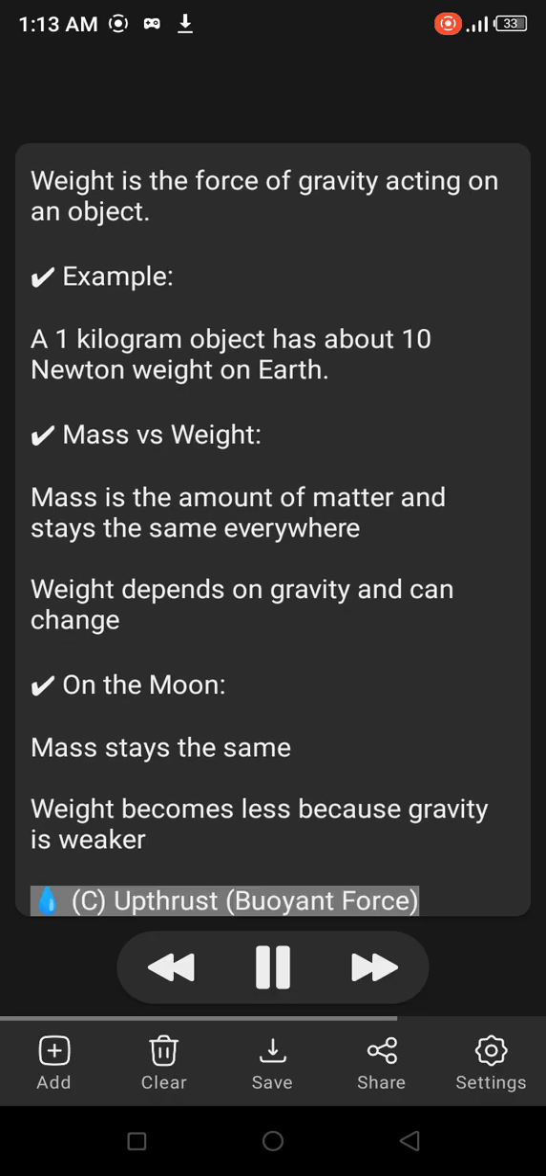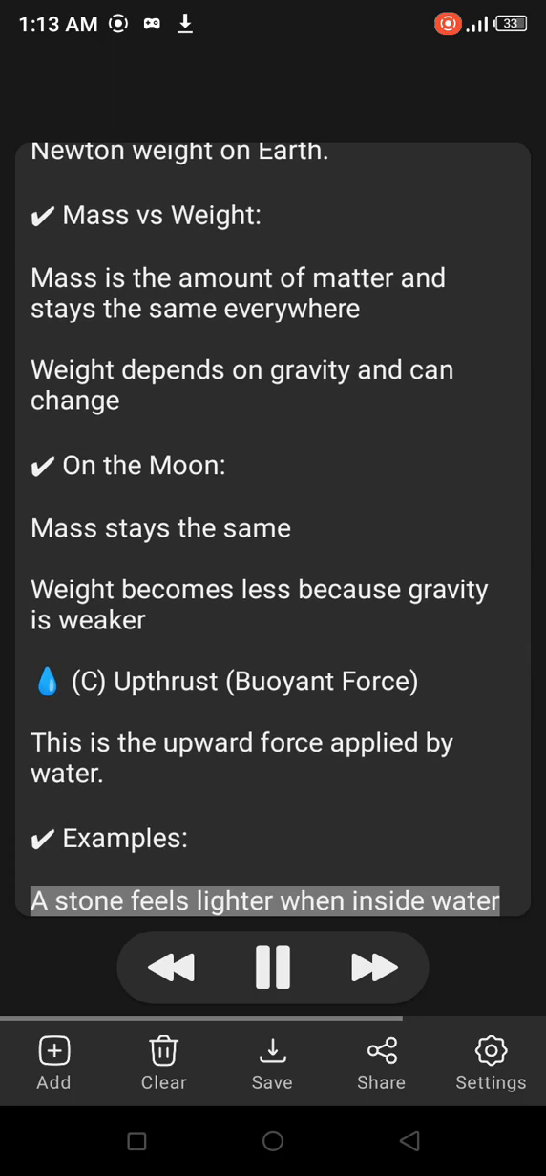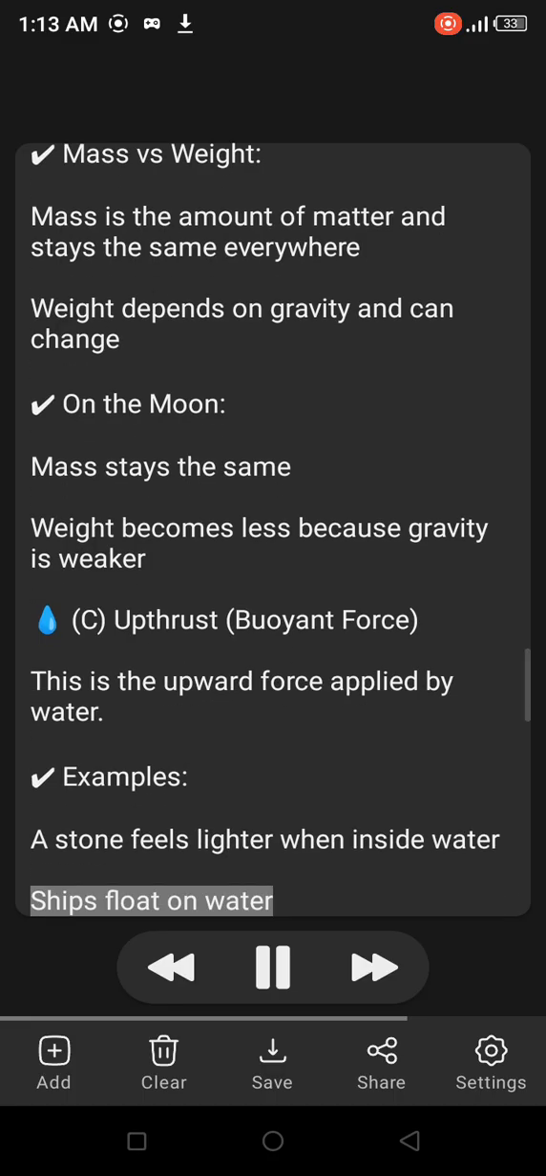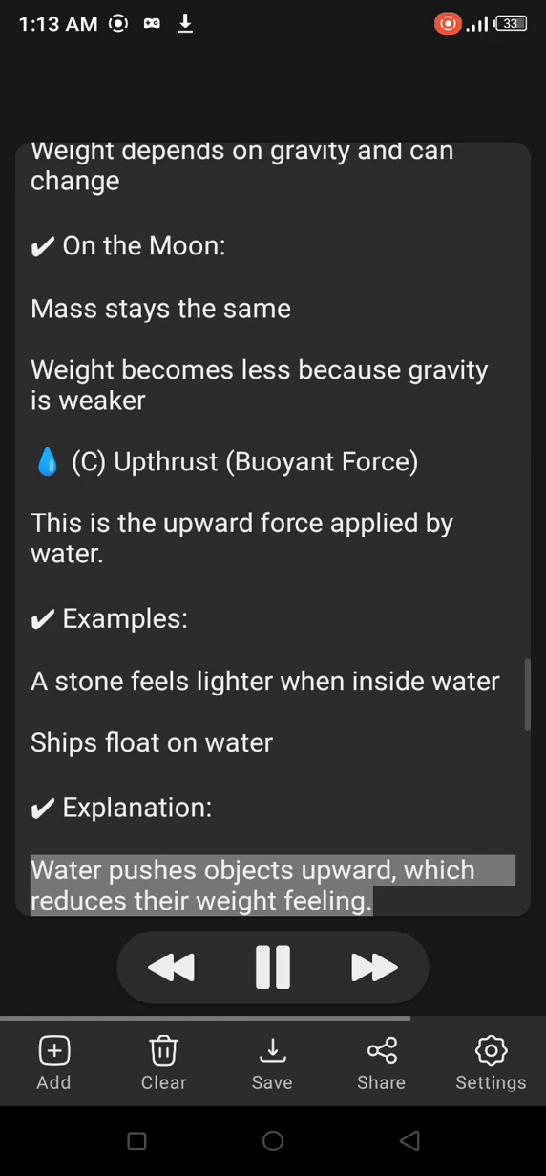C. Upthrust, buoyant force. This is the upward force applied by water. Examples: a stone feels lighter when inside water. Ships float on water. Explanation: water pushes objects upward, which reduces their weight feeling.